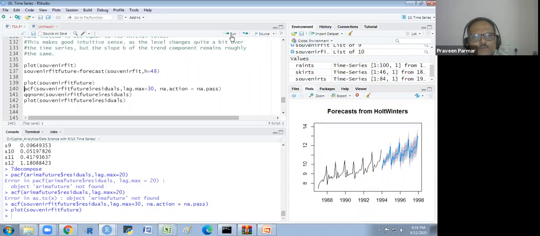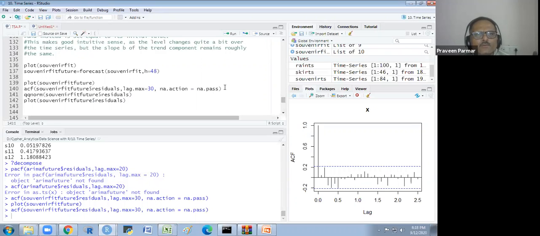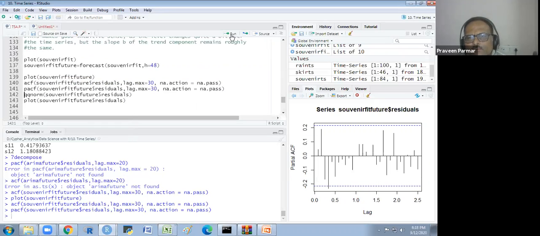First this and then this. Okay, make the PACF here. 30 lags we are taking. So I will make this. Look at this. So it will start from the first lag. It is not from the 0.